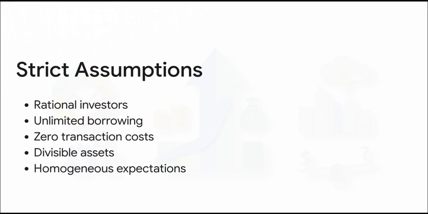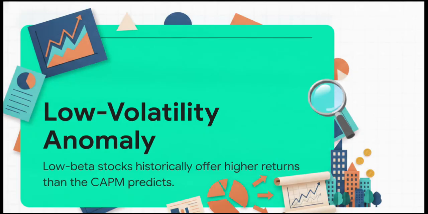Obviously, in the gritty, real-world trading environment, these frictions absolutely exist. And because of those completely unrealistic assumptions, real-world data tends to, well, break the model. A glaring example of this is the low volatility anomaly. Empirical data actually shows us that low beta stocks historically offer higher returns than the CAPM formula predicts they should. On top of that, CAPM completely misses size and value effects, like how small cap stocks historically outperform. It just proves that using a single factor like beta is often a totally incomplete way to measure total risk.